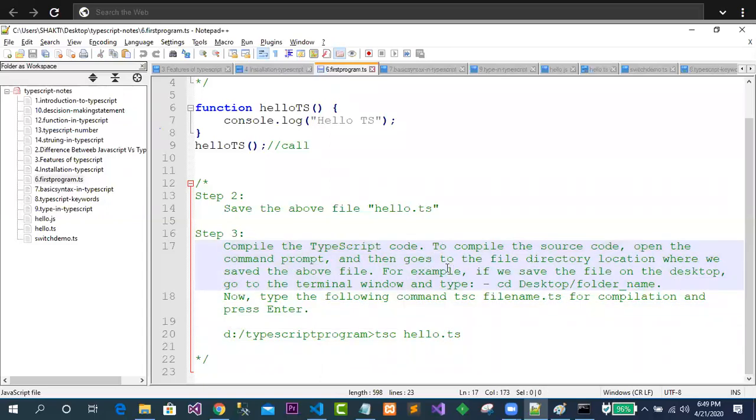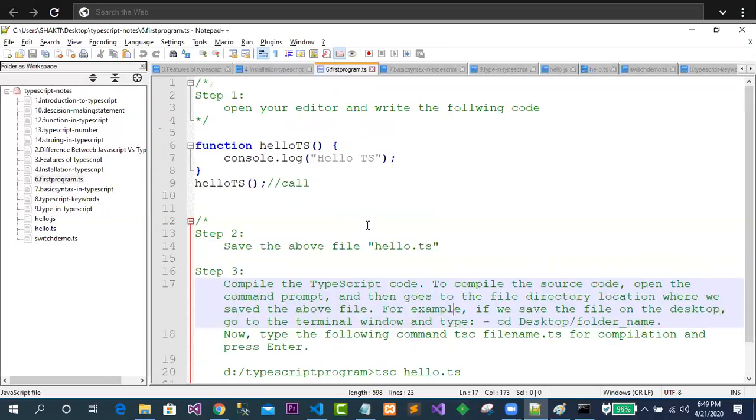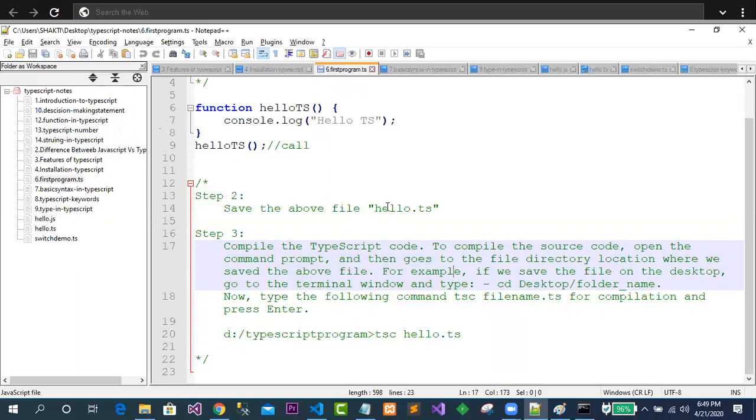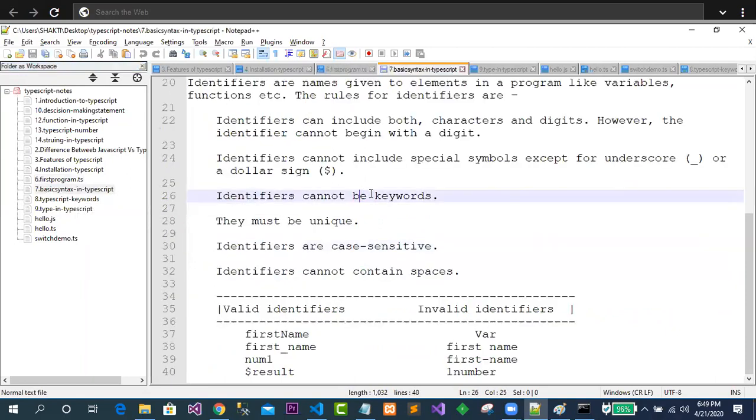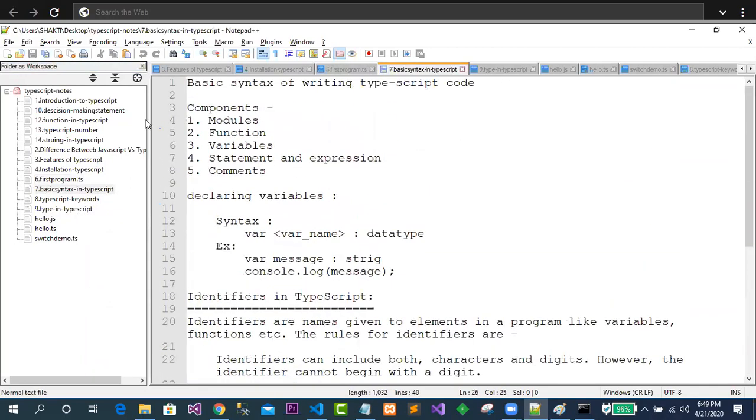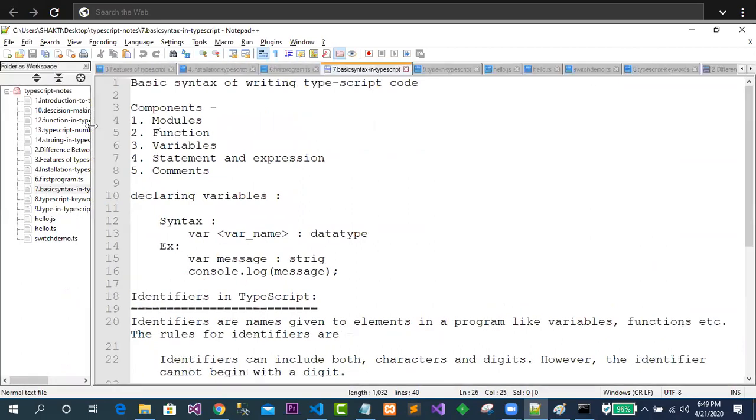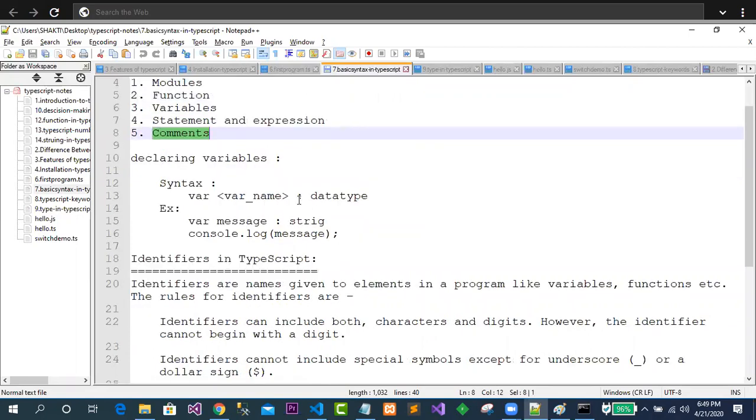Am I getting my point? So this is quite easy to understand, how exactly I'm going about writing the TypeScript programs. Now, the basic syntax of TypeScript. What is the basic syntax? What are the things I can use in TypeScript? The first ones are modules, functions, variables, statements and expressions, comments, etc. We can use all these in TypeScript.